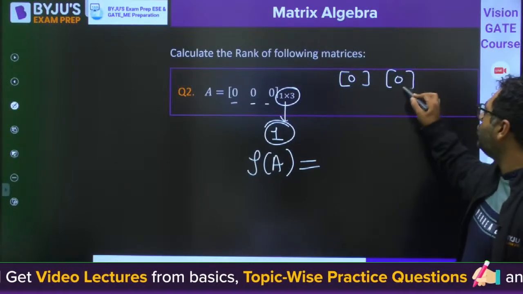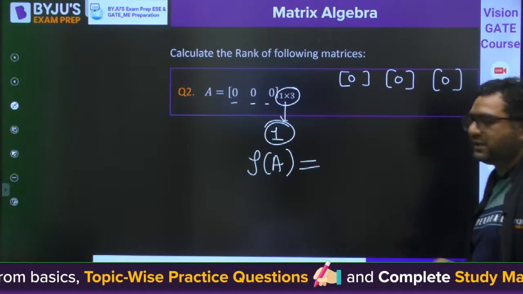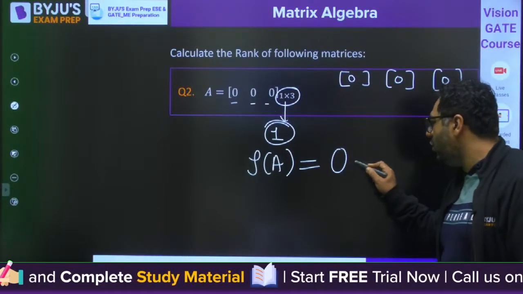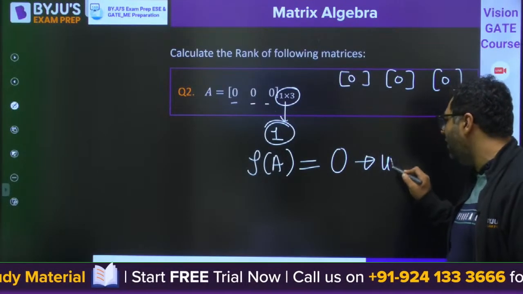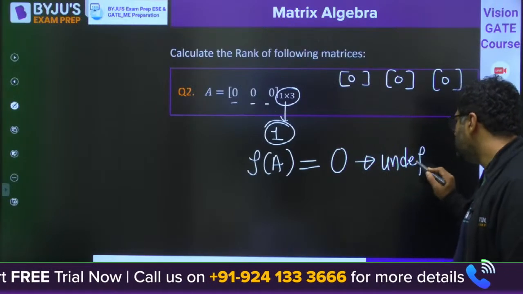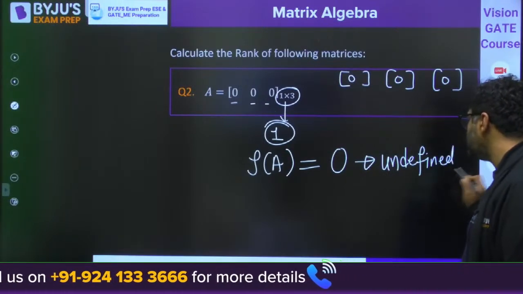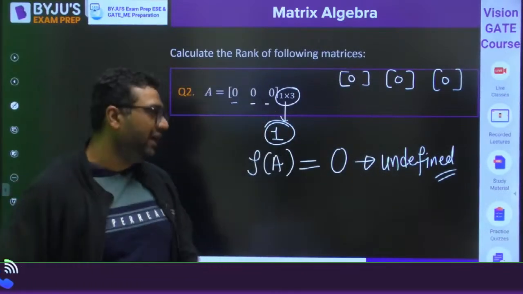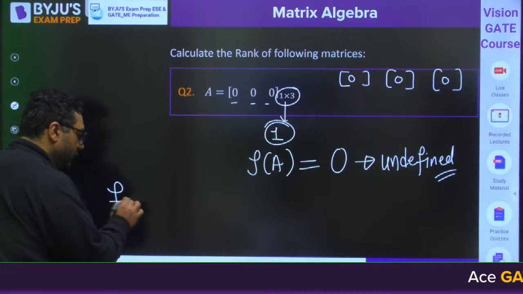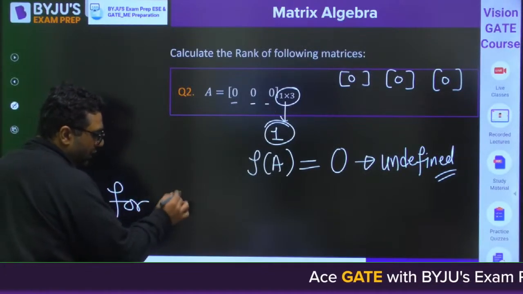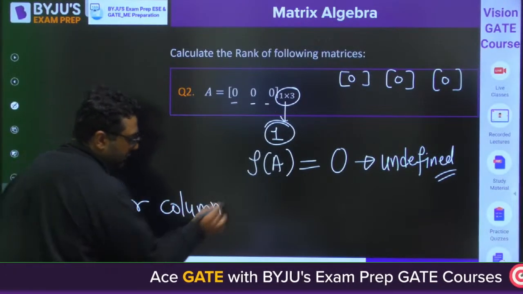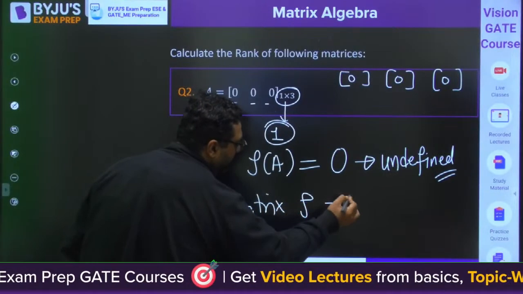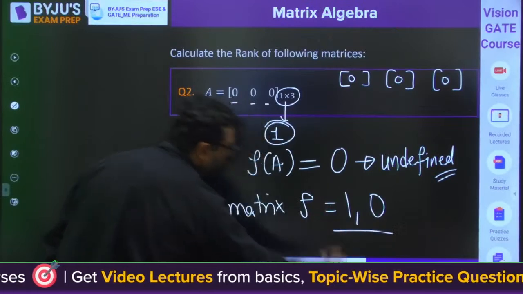So my dear, when you have this kind of null matrix, then we call the rank 0. But generally, whenever we write 0, it also has a meaning of undefined. Generally the rank of a null matrix is undefined. So whenever you have this condition, for a row matrix or a column matrix, you would have the rank either 1 or 0. These are the two possibilities.